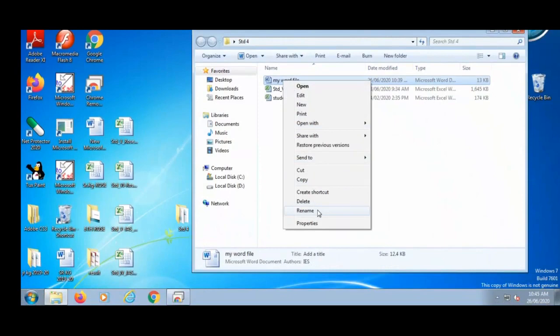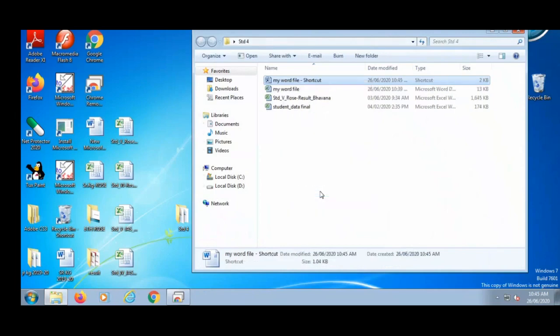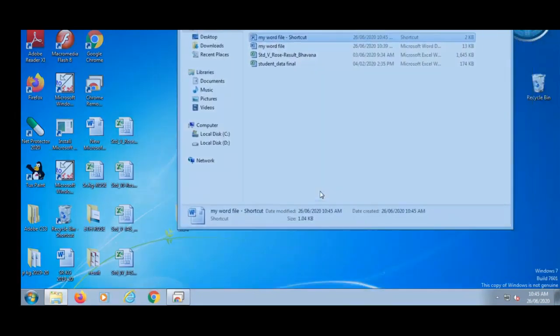Okay, if you want to delete a file, select delete to delete that file. If you want to create a shortcut of that file, create shortcut of that file. Okay, suppose I will create a shortcut. See here, that shortcut gets displayed on the screen.